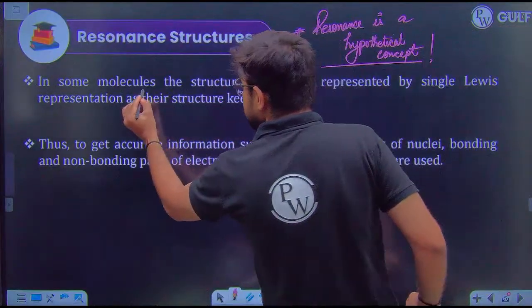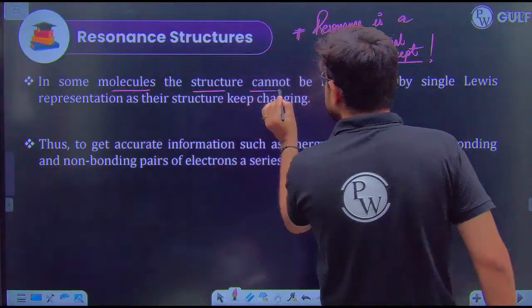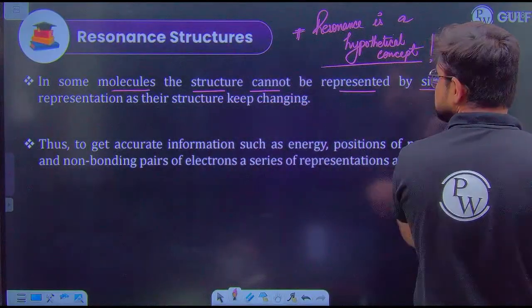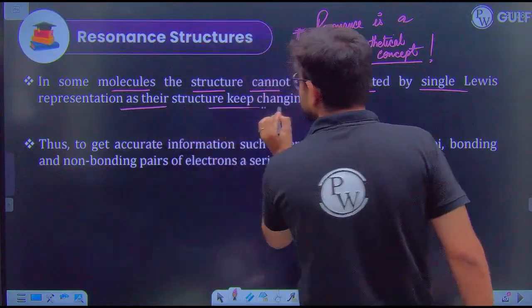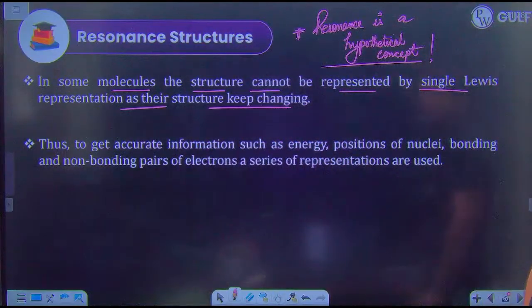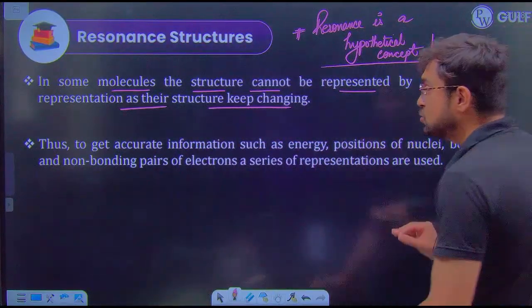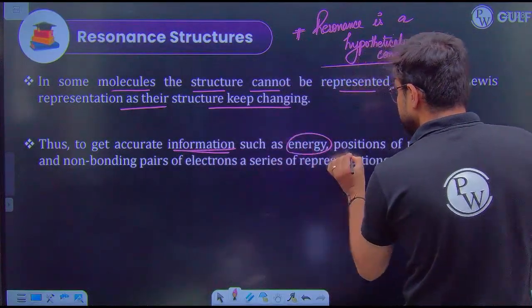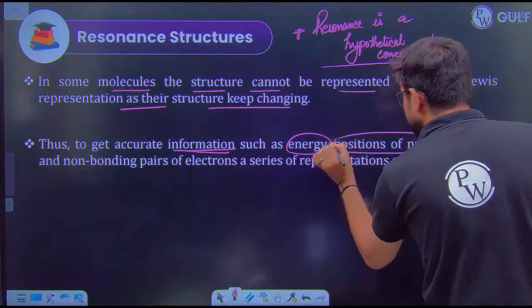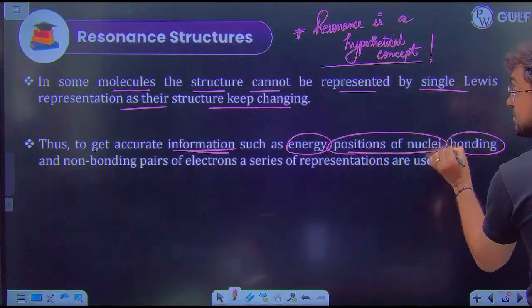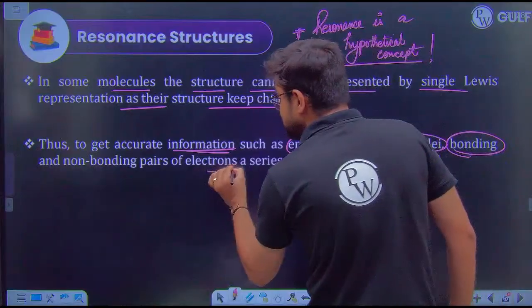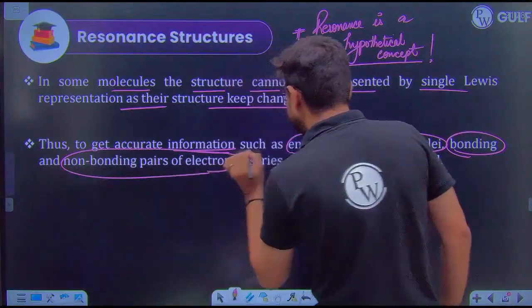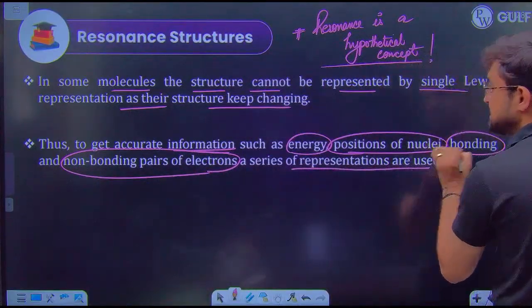In some molecules, the structure cannot be represented by a single Lewis structure because their structure keeps on changing. To get accurate information, such as their energy, the position of nuclei, and their bonding and non-bonding electrons, we need a series of representations.